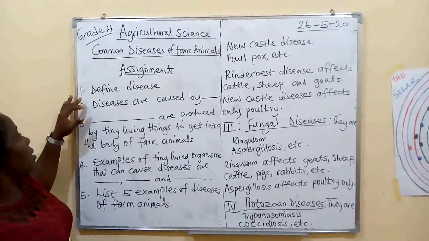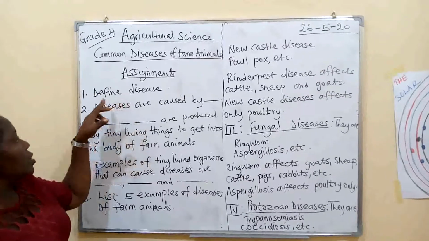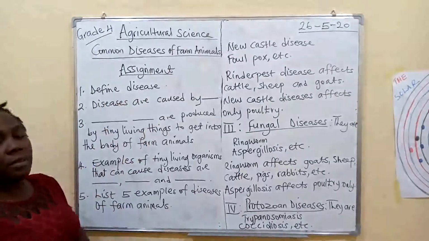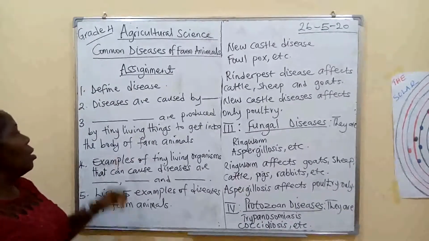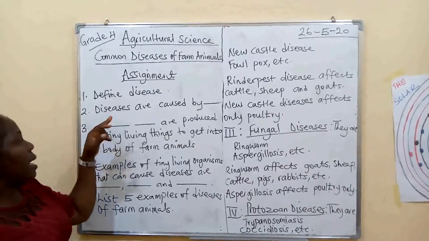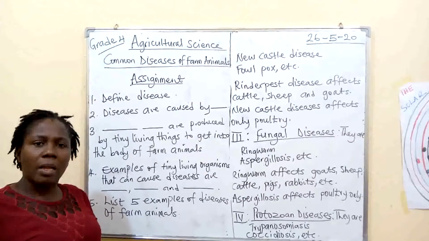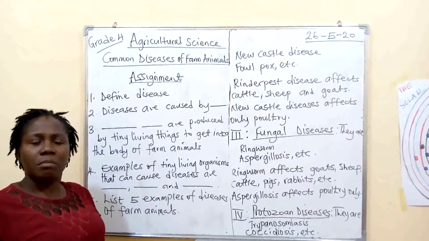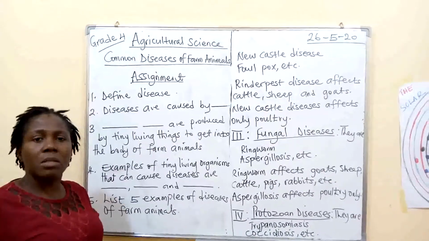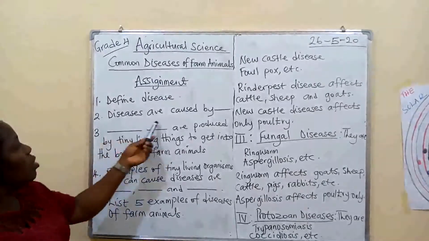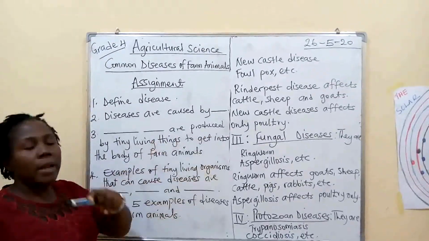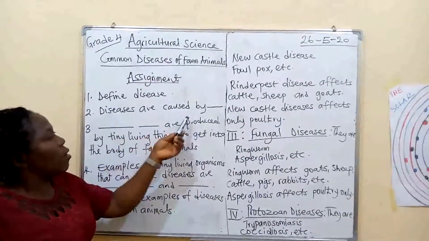Number one, define disease. What is a disease? Number two, diseases are caused by dash. What do you think are the causative agents of diseases? What causes diseases? Tell me just two words there.